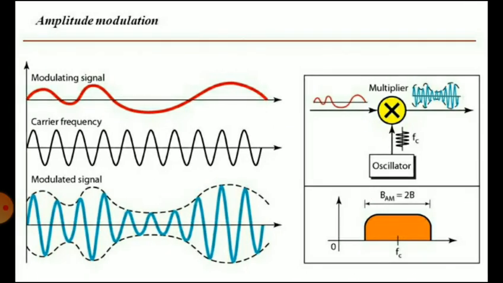The modulation process fundamentally is the multiplication of the signal carrying the information by a carrier wave of constant frequency and amplitude. So you can see the amplitude modulation process. On top you can see the modulating signal, the signal to be modulated. Then the carrier frequency which carries the signal, and at the bottom you can see the modulated signal.